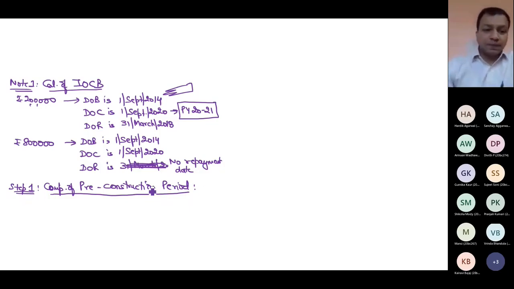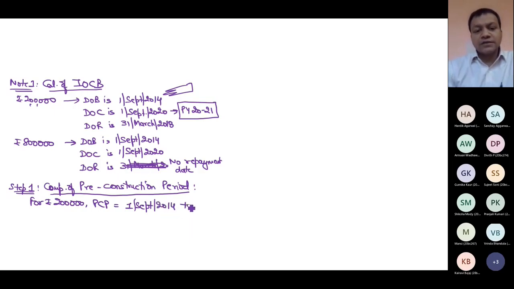So for the 2 lakh rupees loan, step 1, what is my pre-construction period? By default, it starts from the date of borrowing and ends on 31st March prior to the date of completion, so it is 31st March 2020. But this 31st March must be carefully checked against the actual date of repayment, and the actual date of repayment is 31st March 18.